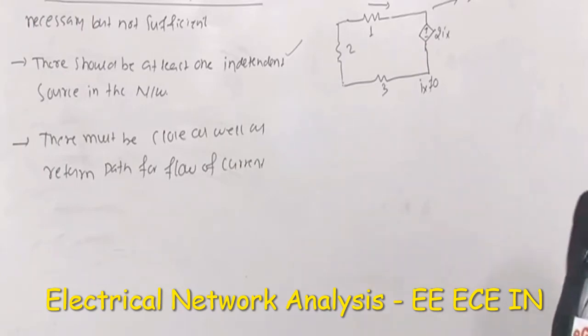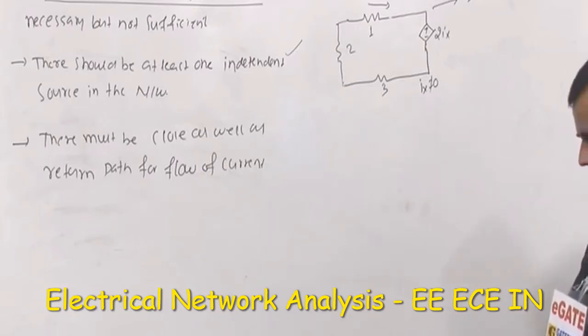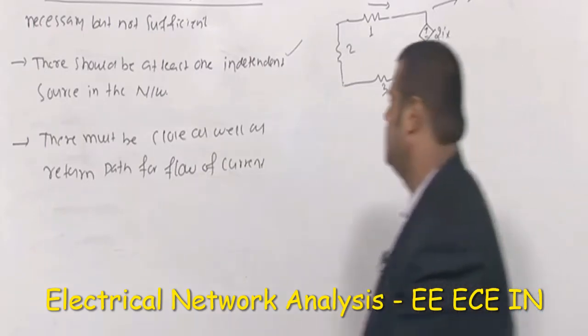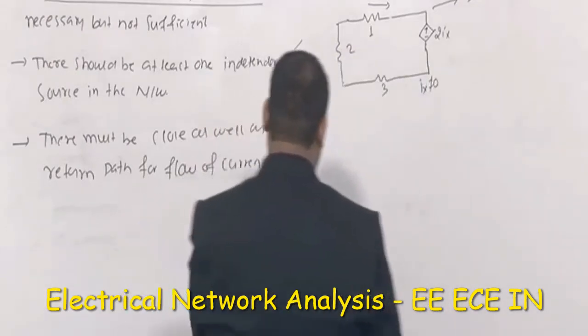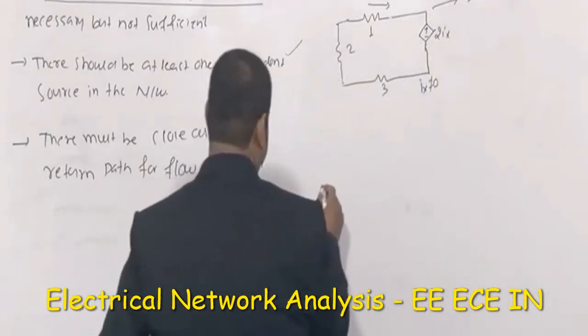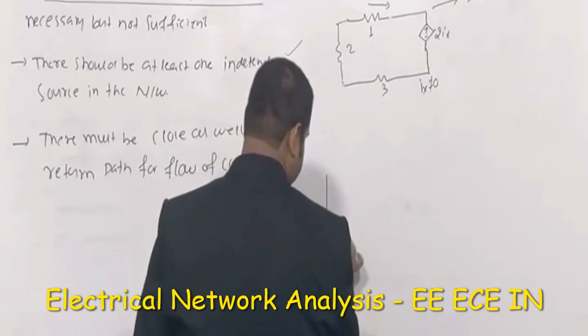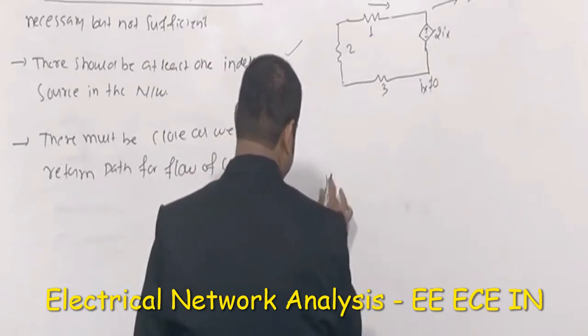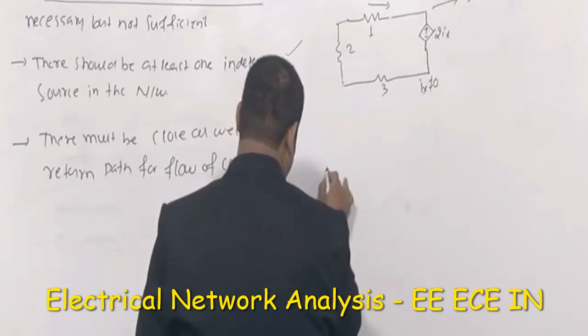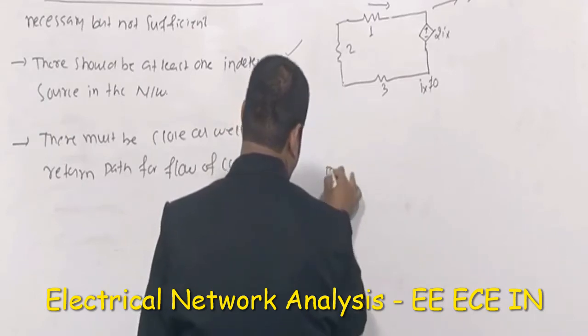Then the second condition I am saying is there should be a closed as well as a return path for the flow of current. What is the meaning of this? Suppose, this question already came in GATE 2009, I guess. Suppose this is a network I am drawing like this.